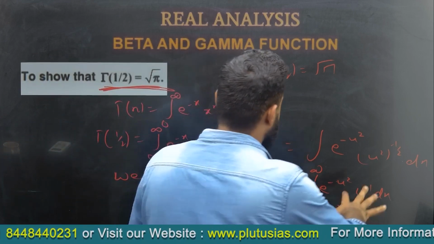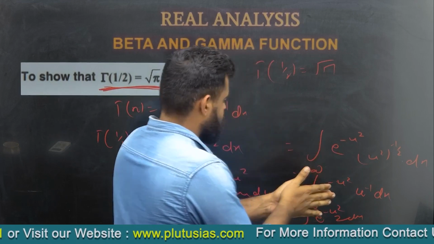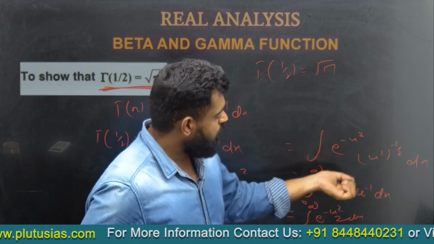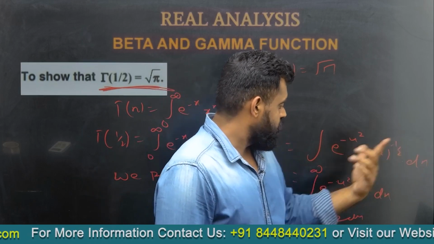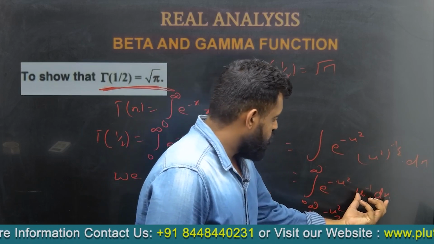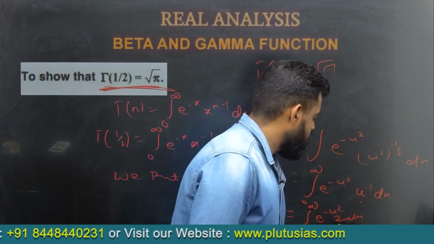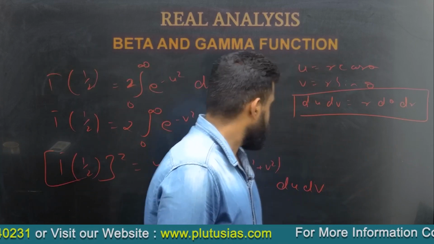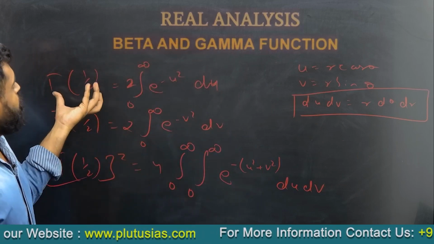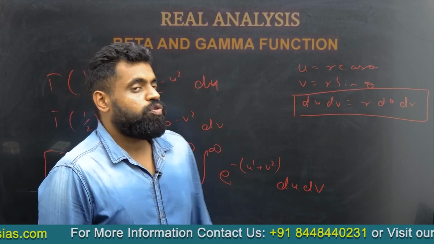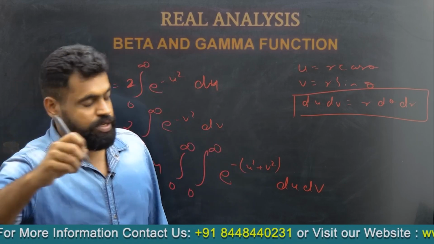If we put this here, the value of x which we have taken, that is u square, we get e to the power minus u square, and x to the power minus 1 by 2 dx, as we have got from here, is 2 times du. Now we get the value of gamma half is equal to 2 times the integral from 0 to infinity of e to the power minus u square du. You should know this.